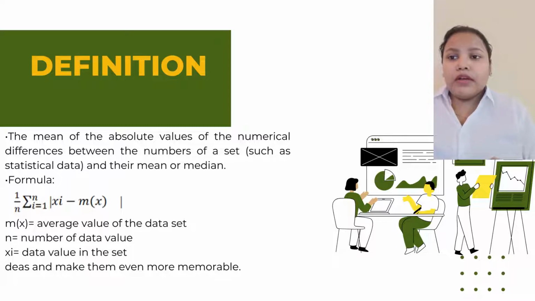The formula is 1 by n summation, i equals 1 to n, of the absolute value of the data value in the set minus the average value of the data set.